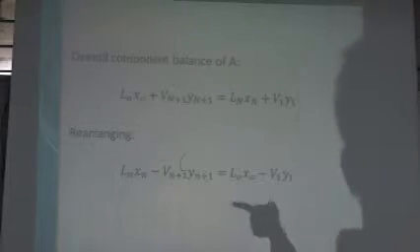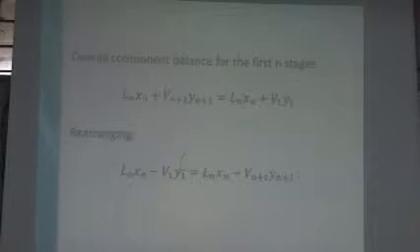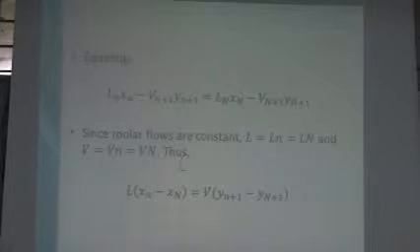So our overall component balance of A will now become like this. It is like the earlier one. Then we just rearrange to get our next equation. Our subscripts are just capitalized now. Overall component balance for the first n stages, so it is similar to before, only the subscripts change. When we equate it, here it is. Then, since we said earlier that our molar flow rates are constant to simplify the calculation, L is equal to L sub n, and also equal to L sub capital N. And B is also equal to that. So our equation will become a more simplified version.